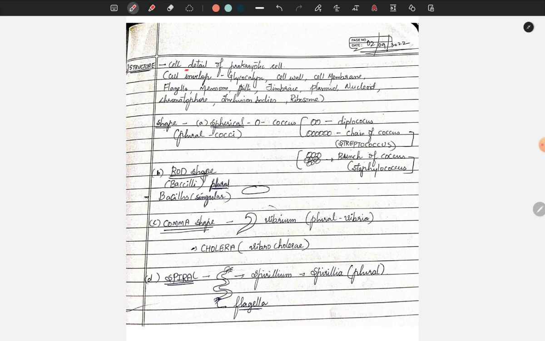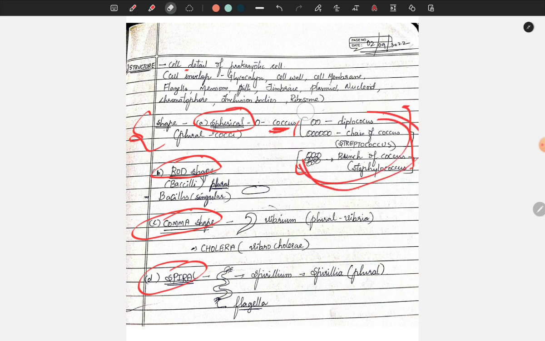Now next, shape. Commonly there are mainly four shapes: spherical, rod shape, comma shape, and spiral. A very important spherical example is the coccus shape. There are three different types of it. This is not there in the syllabus, no need to worry about this. If you want it just for reference, you can note it down: two cocci is diplococcus, a chain of cocci is Streptococcus, and a bunch of cocci is Staphylococcus.